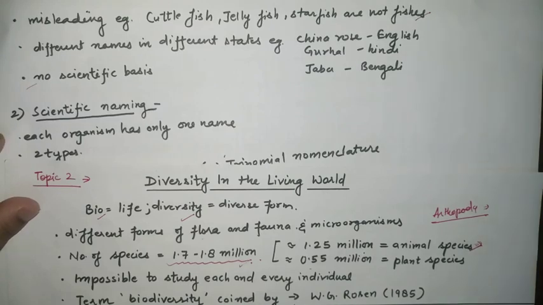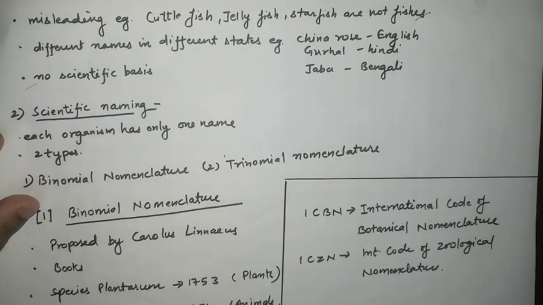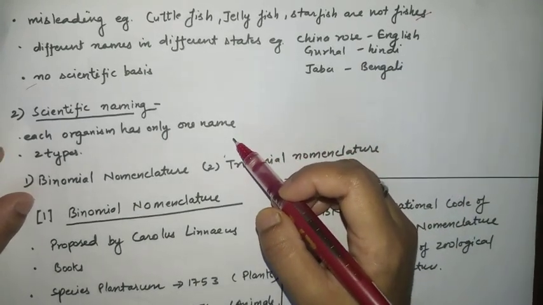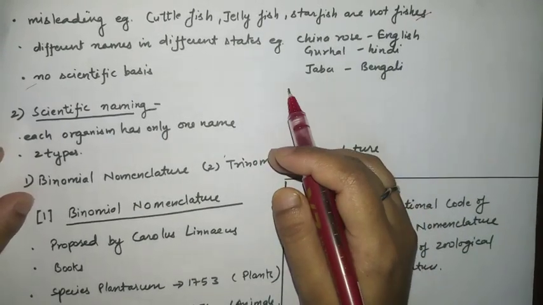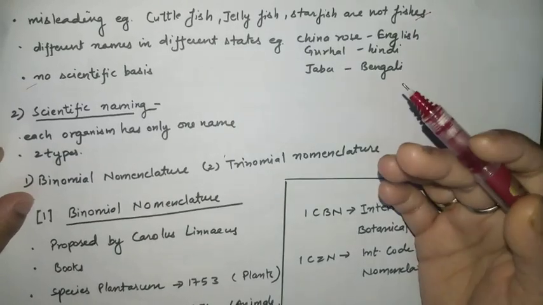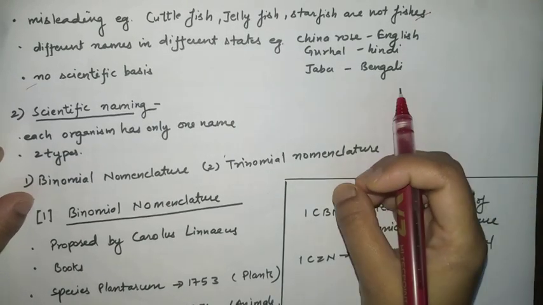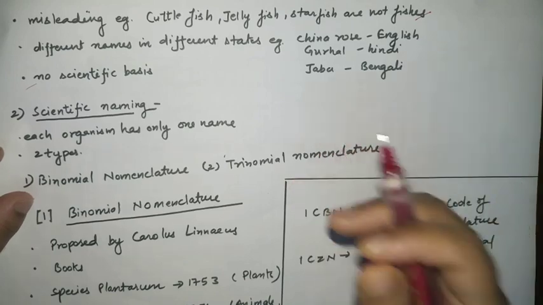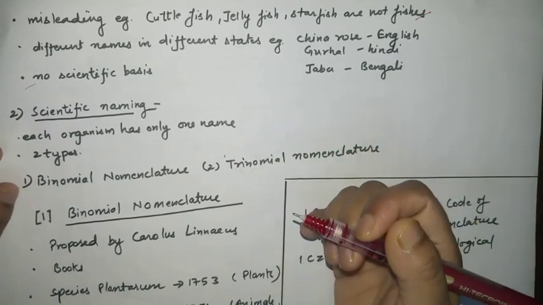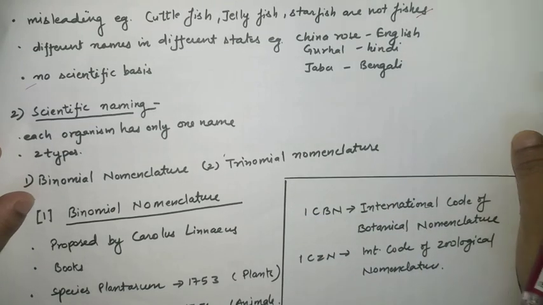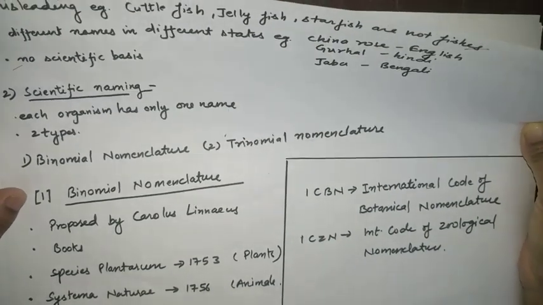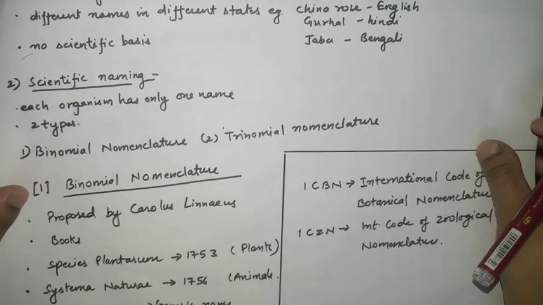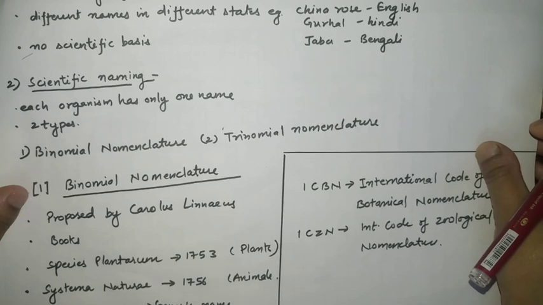This naming is the proper one. This is the accurate form, we can say. Each organism has only one name. There is no bias between what we say here and what is said in another country. When scientists come to the same place, they are able to communicate with each other very easily. So these are the advantages of scientific naming. Now this scientific naming can again be classified into two types. What are they? Binomial nomenclature and trinomial nomenclature.